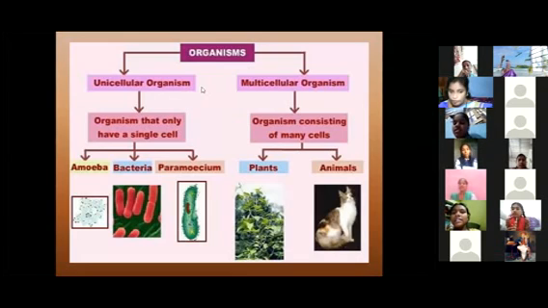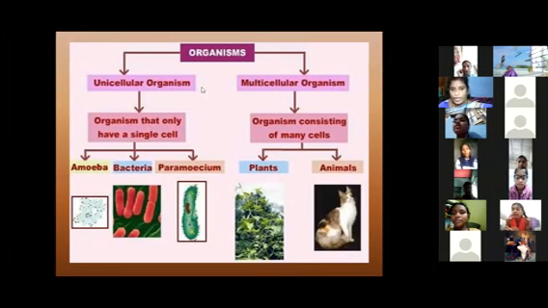What is the definition of a multicellular organism? Consisting of many cells. Yes. Okay. What are examples of unicellular organisms? Amoeba, bacteria, paramecium. What are examples of multicellular organisms? Plants and animals.